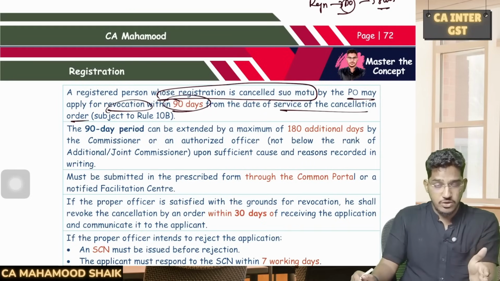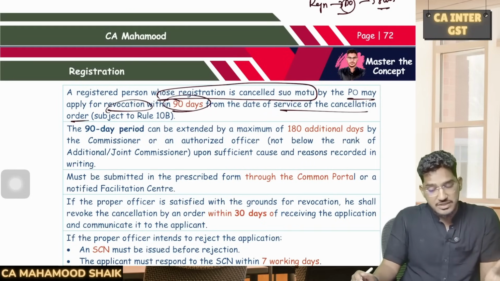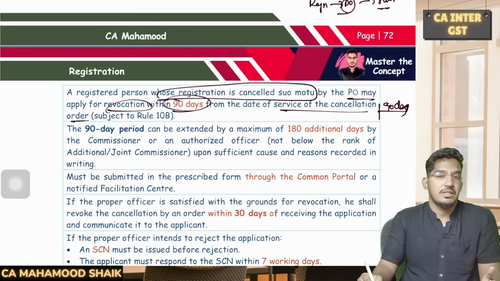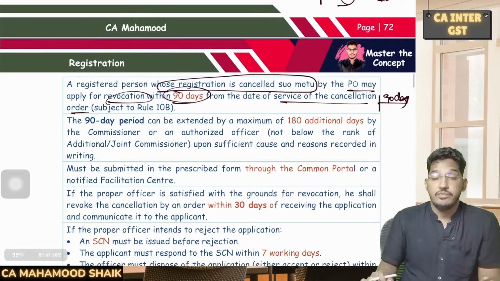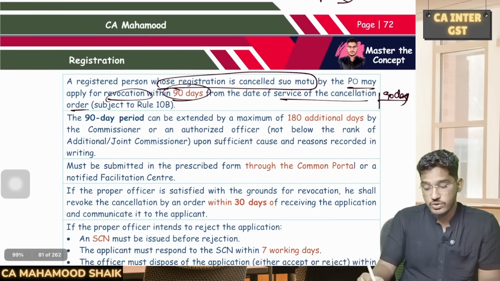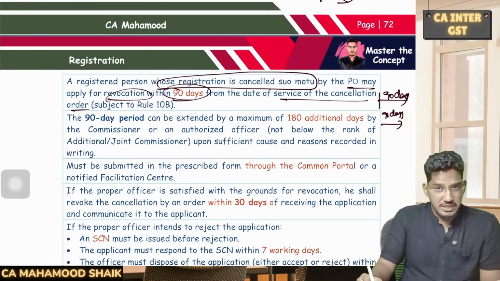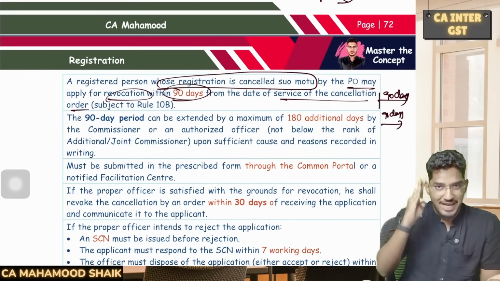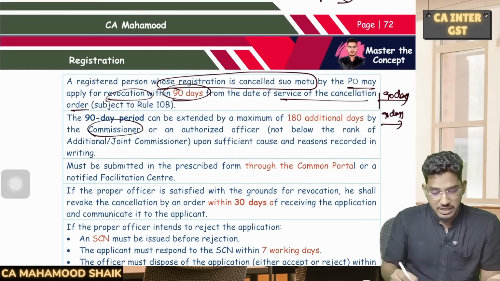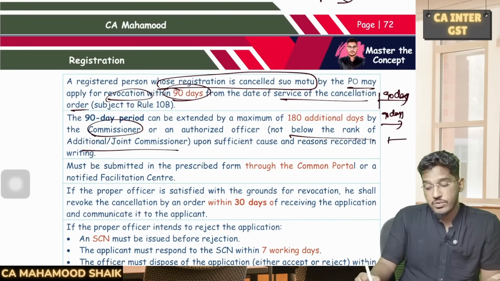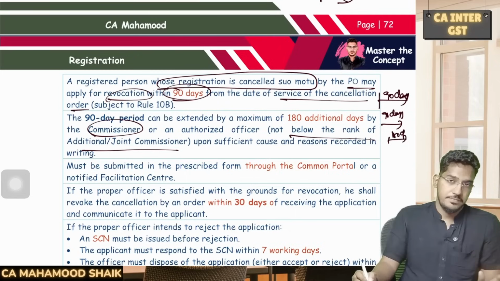You will get the cancellation order. From the date of service of that cancellation order, from the date of receiving that cancellation order, within 90 days, if you want your registration back, you can submit an application. However, if you have a valid reason, so your registration got cancelled, 90 days is also over, but you are unable to submit that application for revocation. If you have valid reasons, you can make an application to the commissioner, either commissioner or an authorized officer, not below the rank of additional or joint commissioner. They can extend that duration by extra 180 days.